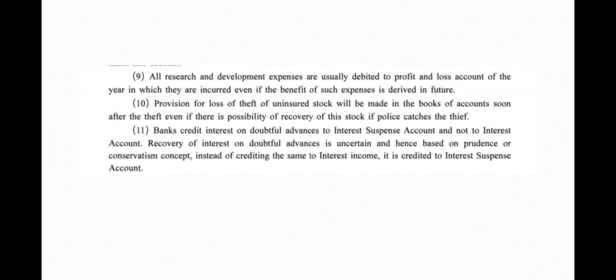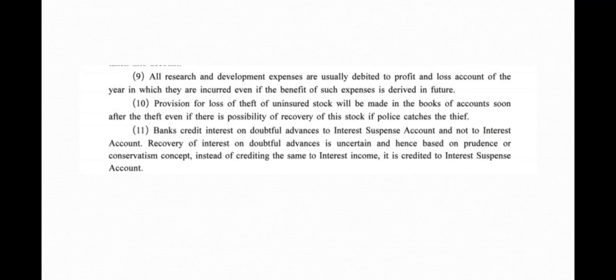Bank credits interest on doubtful advances to interest suspense account and not to interest account. Recovery of interest on doubtful advances is uncertain and hence based on prudence or conservative concept, instead of crediting the same to the interest income, it is credited to interest suspense account.